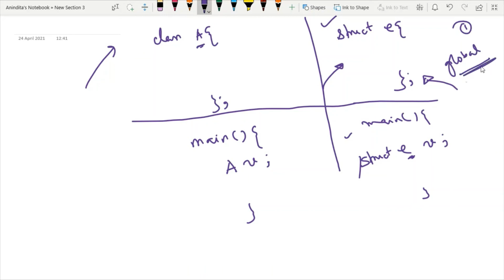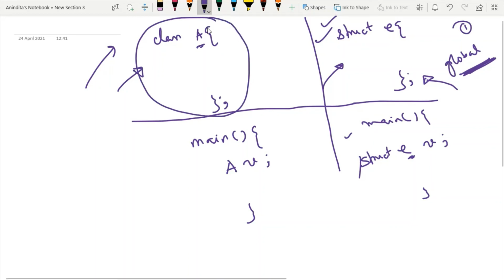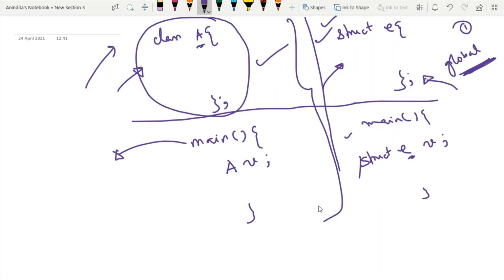So the meaning of global declaration is, once you are defining something outside main, it is globally accessible by all other components of the program. Means whichever class I am defining here can also be accessed by any other class which belongs to the outside of main, which is also possible. If you want to create any syntax that must be accessible by all other members of this specific program, then you define it outside main.